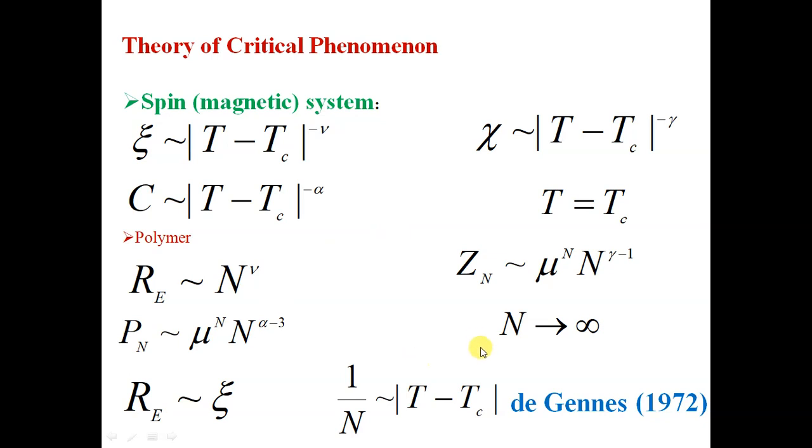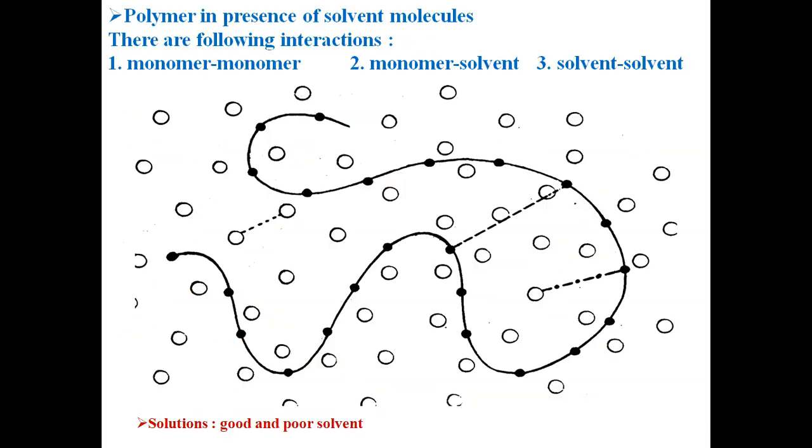Similarly, in the case of a linear polymer chain, in the long length limit, we have the end-to-end distance of the chain diverging with exponent nu, the number of conformations of a loop diverging with exponent alpha, and the number of conformations of an n-monomer long chain diverging with exponent gamma. So in that manner, a polymer is a critical object, and the theory of critical phenomena can be applied to discuss the thermodynamics of polymeric systems.